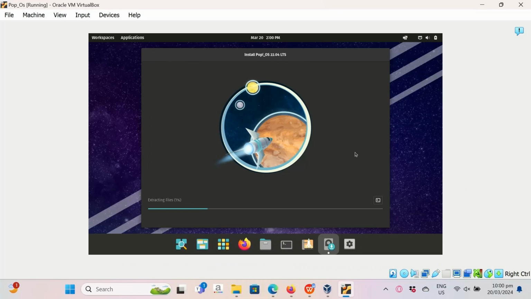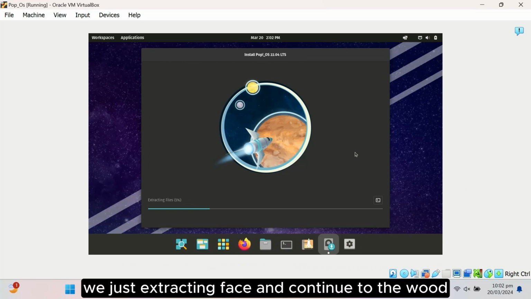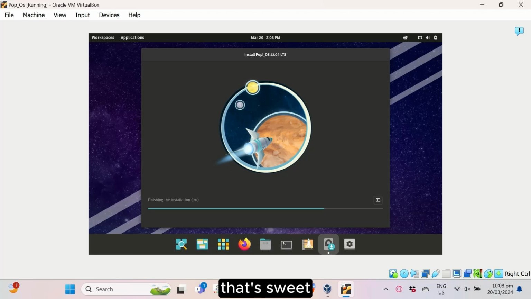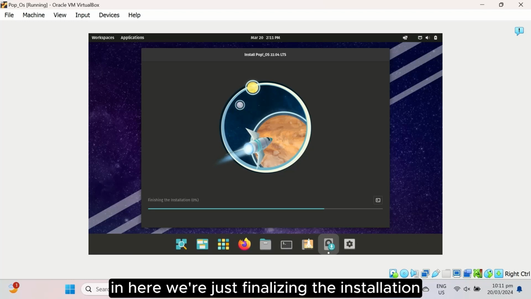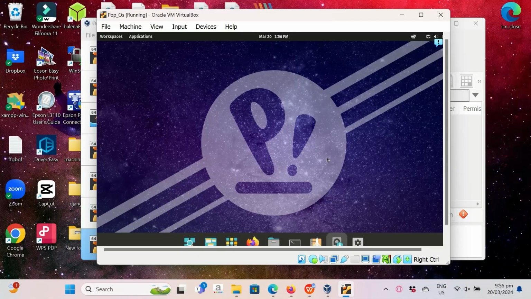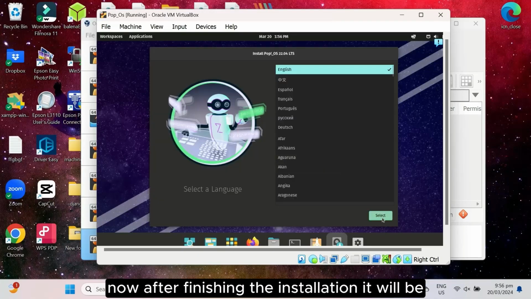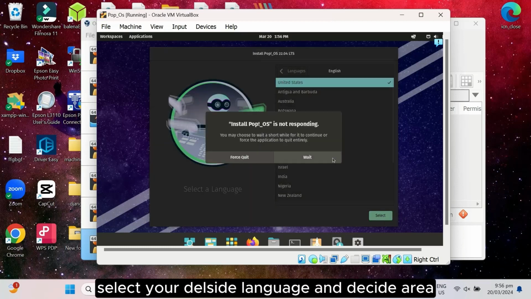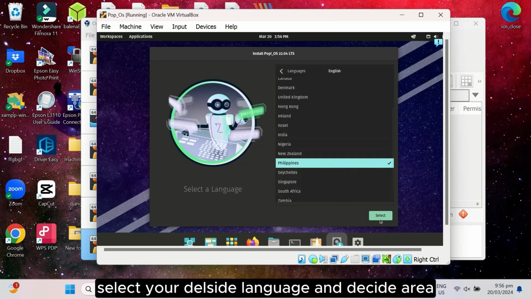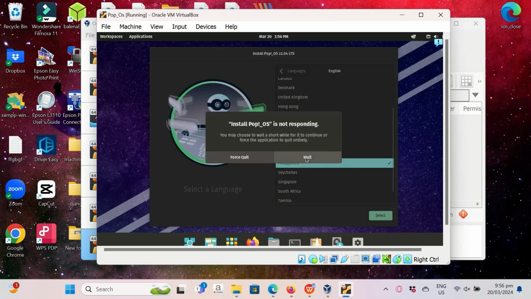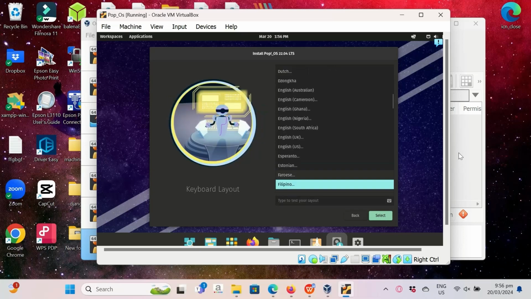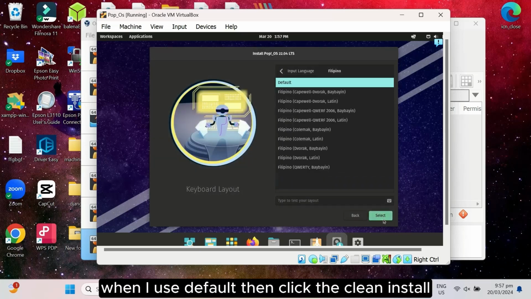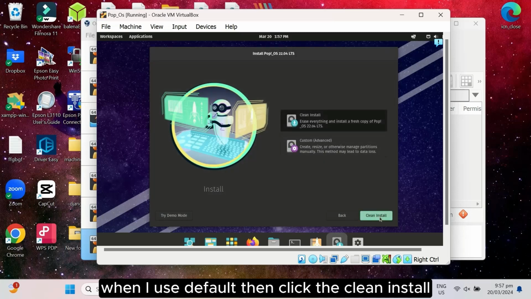Here we're just extracting files and continuing to load. Let's wait. Here we're just finalizing the installation. A few moments later, after finishing the installation, this will pop up. Now select your desired language and desired area, which for me is the Philippines. Next, Filipino, and I use the default. Then click clean install.